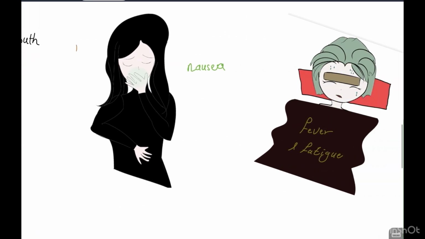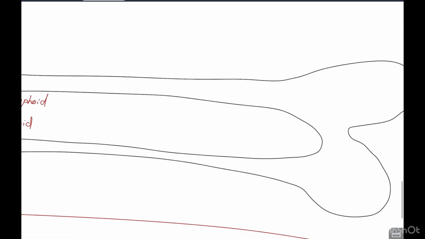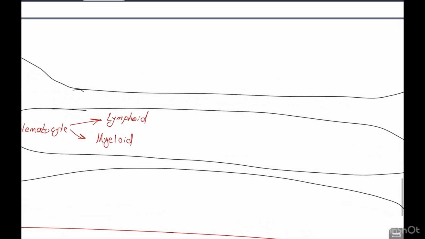Let's start with this bone. This is inside the bone marrow. We have what's called hematopoiesis. Hematopoiesis will give us two lineages, lymphoid lineage and myeloid lineage. Lymphoid lineage will have a pathway of differentiation starting from lymphoblast until it reaches what is called T cell and B cell. This is lymphoblast, and then T cell and B cell.